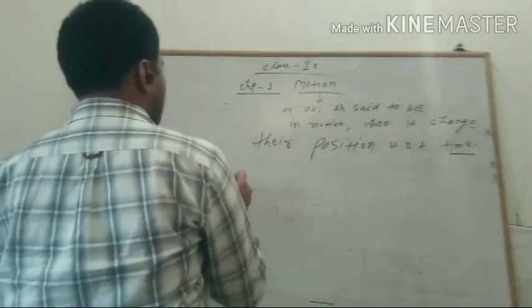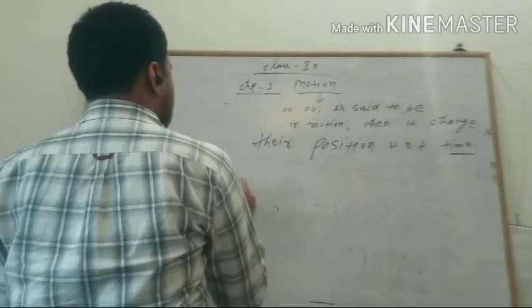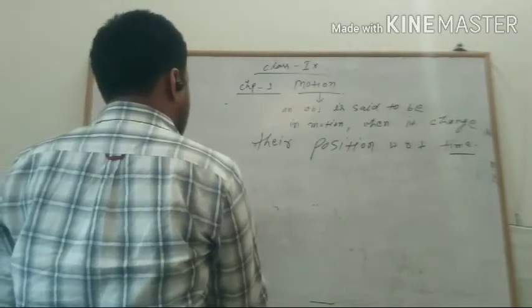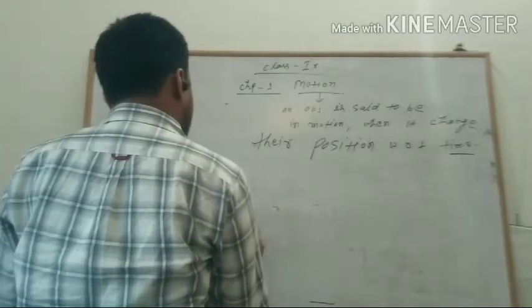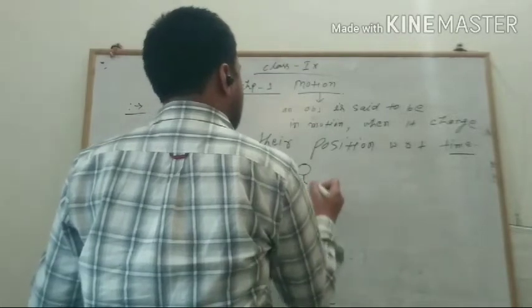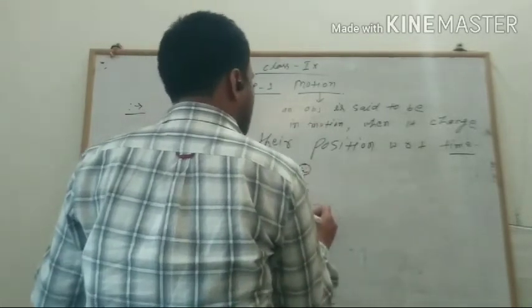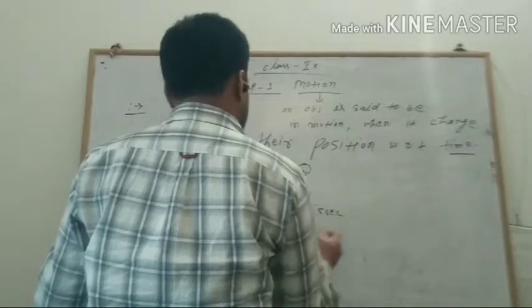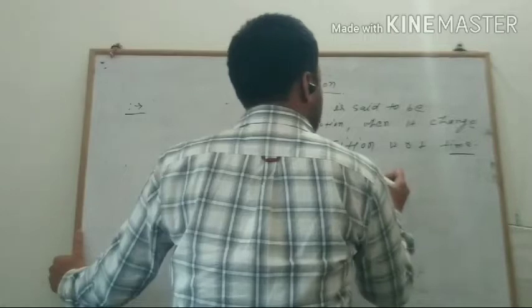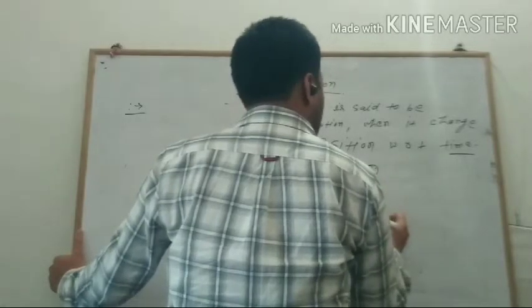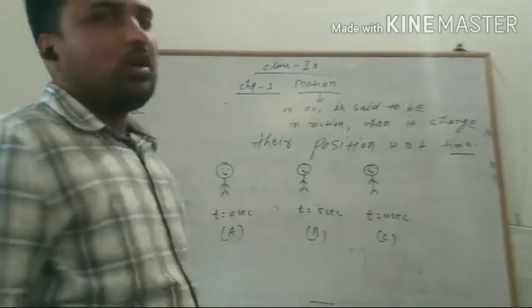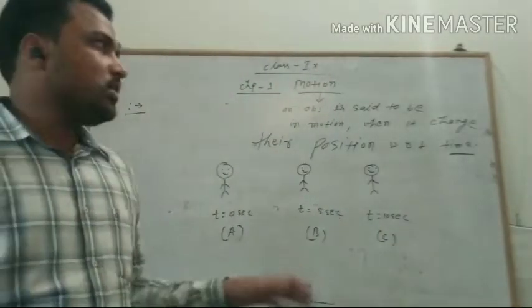So first we consider this is a person at t equal to 0 second, at point A. Now this person is moving, and at t equal to 5 second is at point B, and this person again moves to point C at t equal to 10 second. So in the whole phenomenon, what happens?